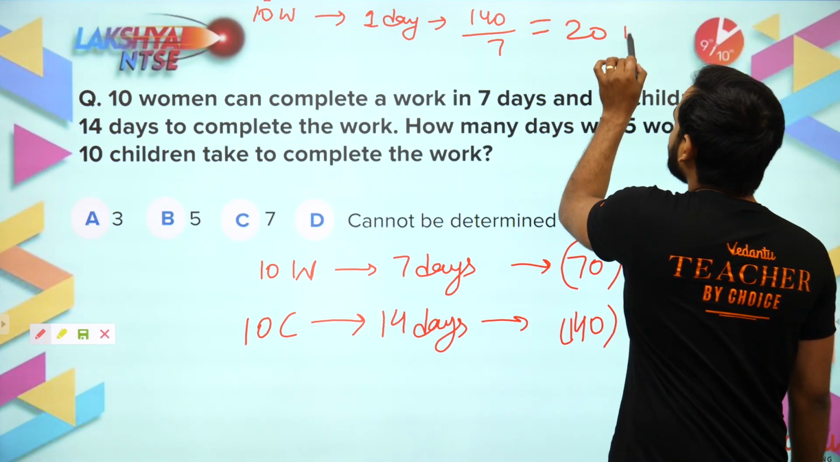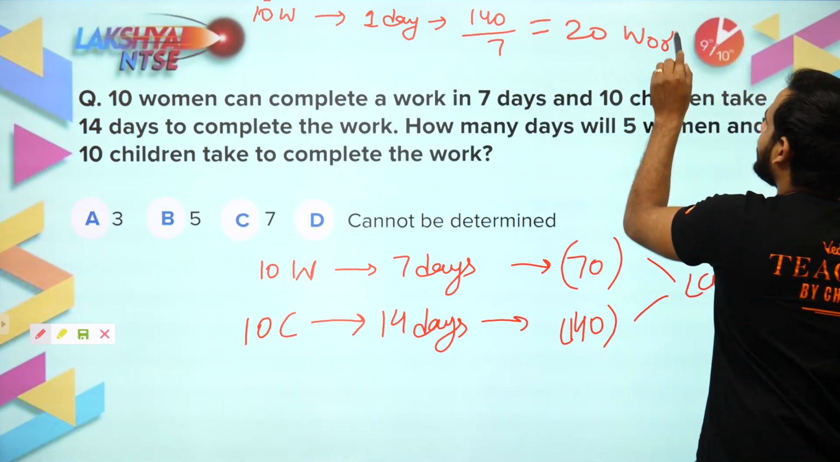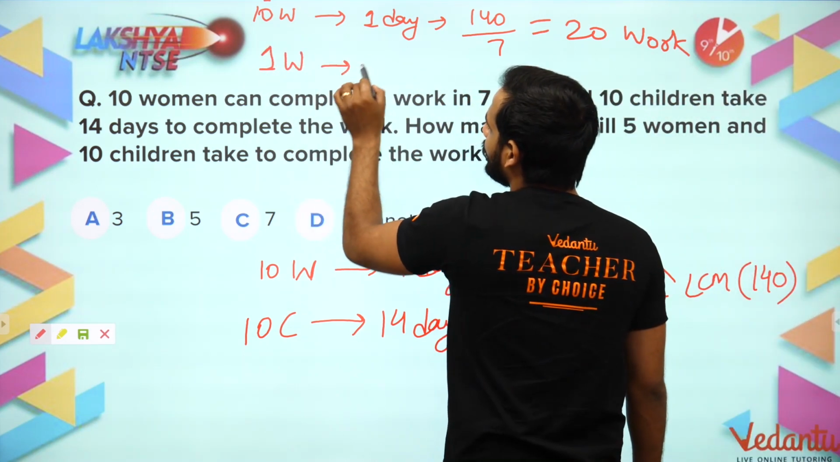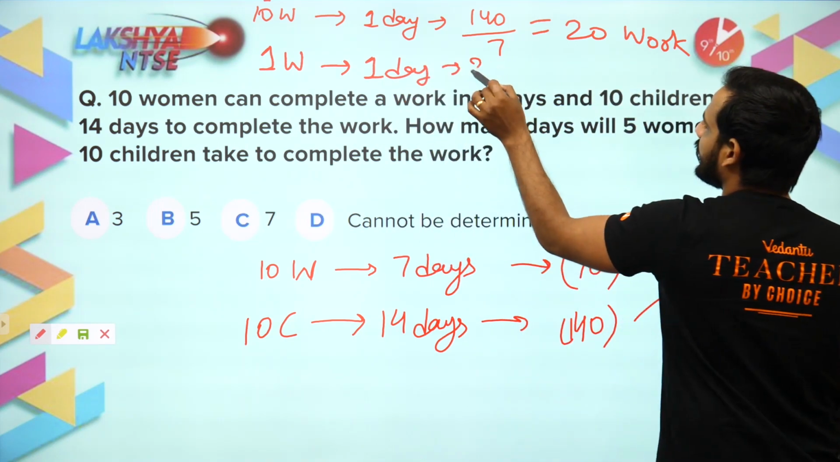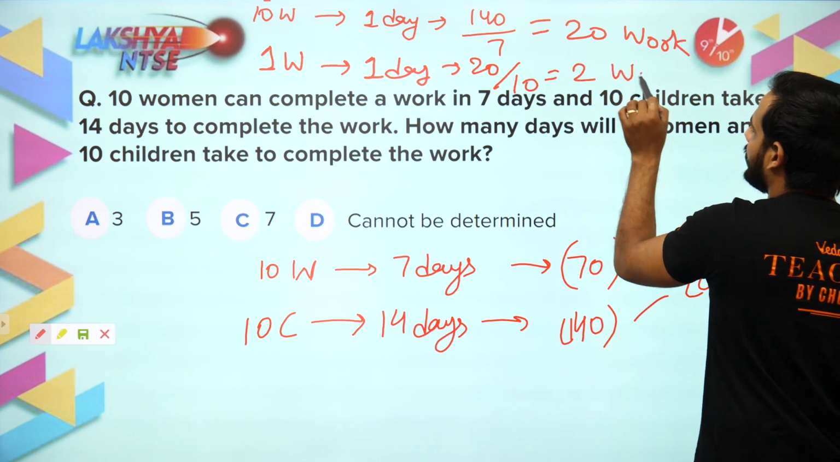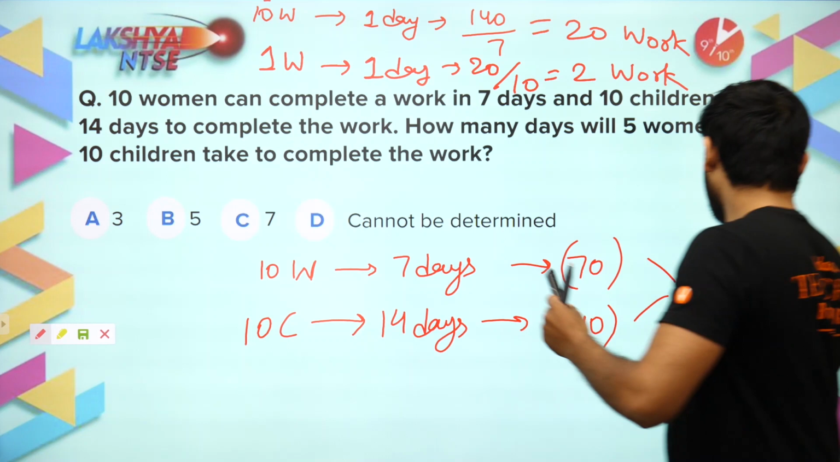Now this is 20 work by 10 women. So how much work will one woman do per day? Total 10 women are doing 20 work, so one woman is doing 20 by 10, which is equal to 2 work per day. 2 work per day.